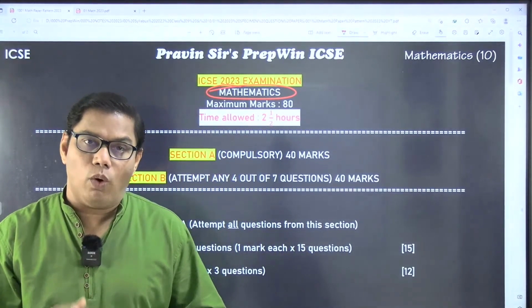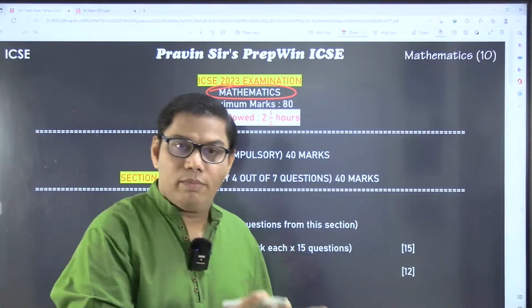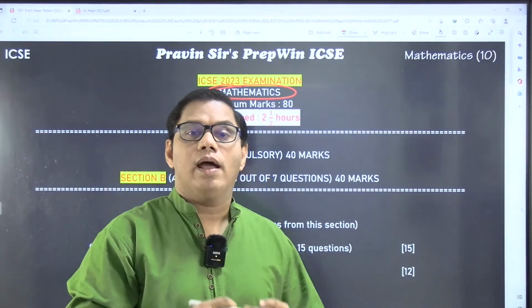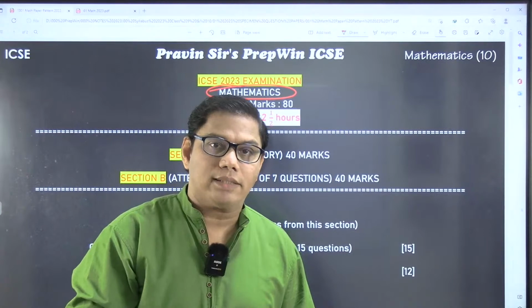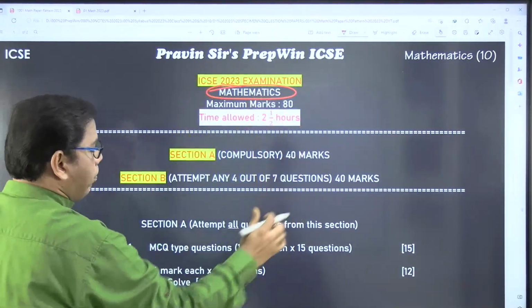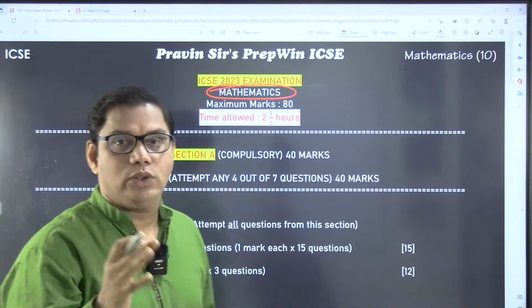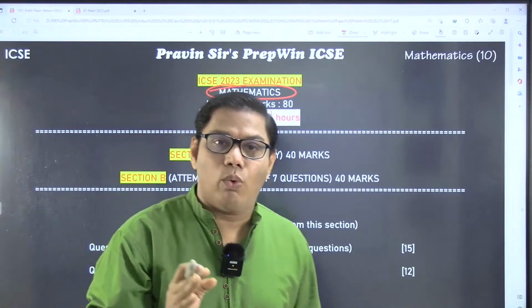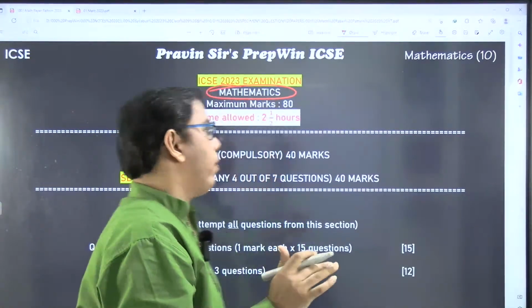Your concern is how your question paper will be, and what you have to do to get maximum marks in that question paper. So this is the paper pattern. I'll go to the actual question paper given by the council, but before that, I want you all to understand the paper pattern.